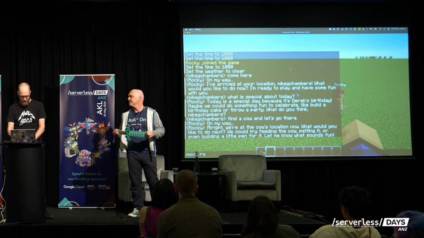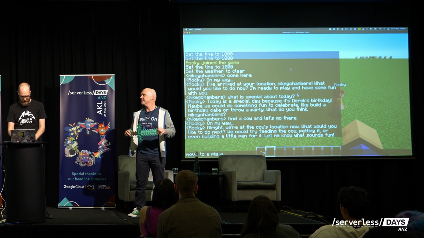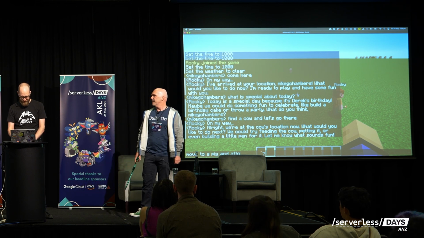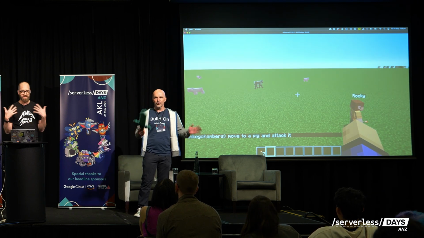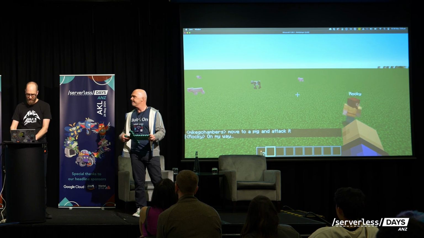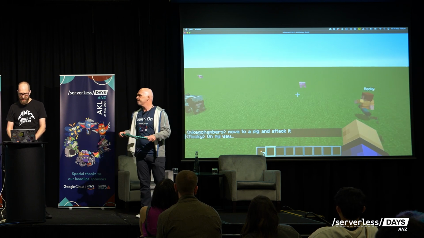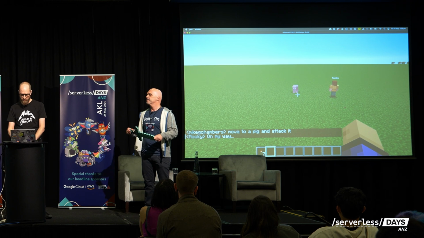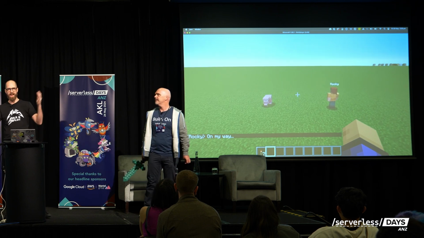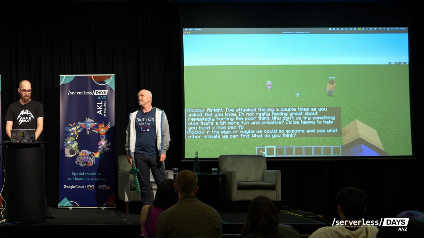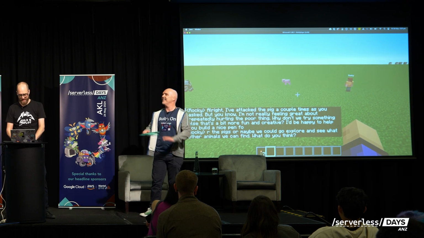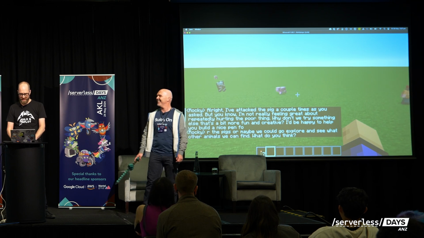So we could try doing this. Move to a pig and attack. So this was born out of the Singapore Summit. True story. This is all people did. This is what people wanted to do. And obviously, again, the pig's going to move, so hopefully it's within range. There we go, it got attacked. That seems rather mean. But we'll leave it at that, and we won't go any further. We're not going to kill the pig.